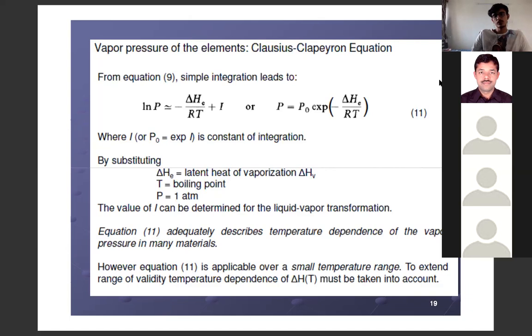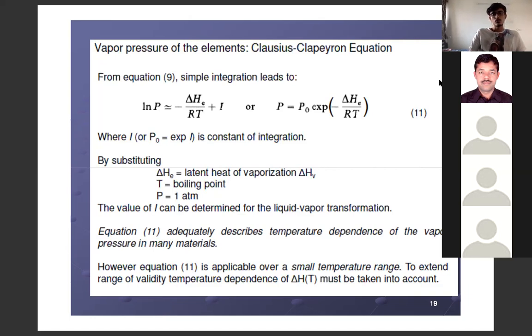P is equal to P0 exponential minus delta H e upon RT. So this is the pressure in terms of temperature, the pressure temperature relationship. Now delta H e is clearly mentioned here, latent heat of vaporization. I hope it clarifies your doubts.